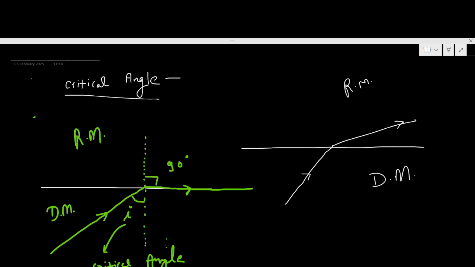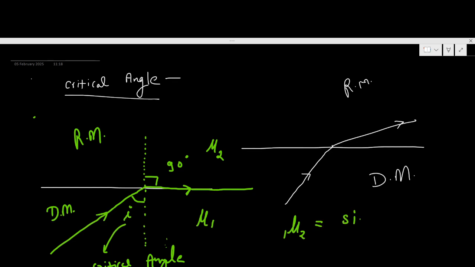Now, if sometimes they ask you to find the value of critical angle, you can simply use Snell's law to find it. So how can we find the critical angle? Very easy. Let's say this is medium 1, refractive index mu1, then we have medium 2, refractive index mu2. Light is traveling from 1 to 2, and then we apply Snell's law.